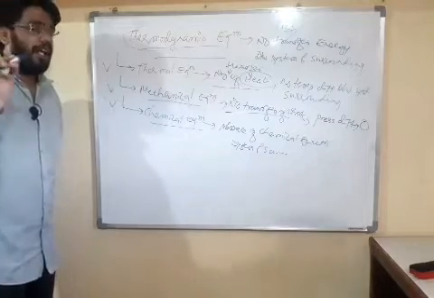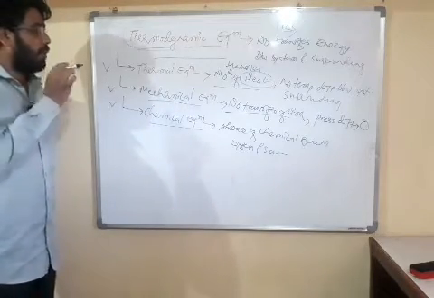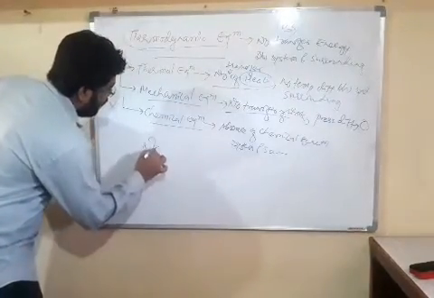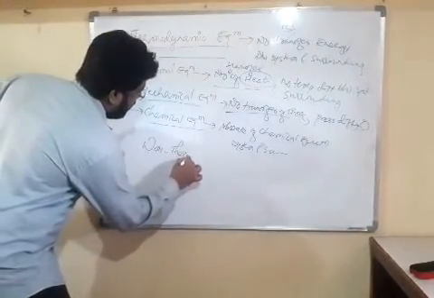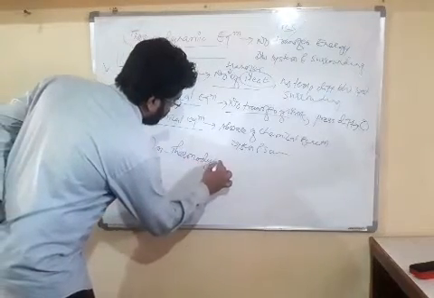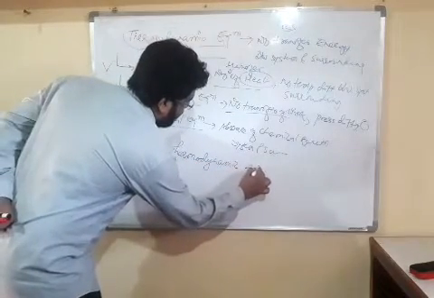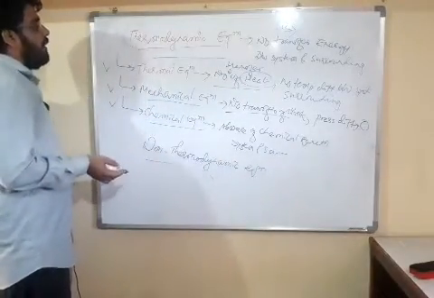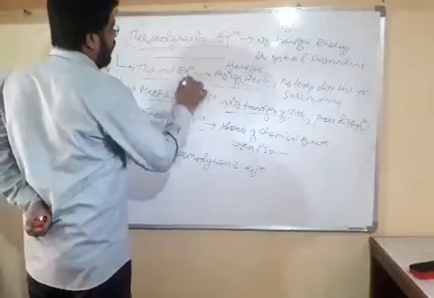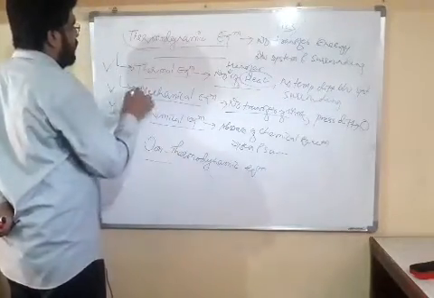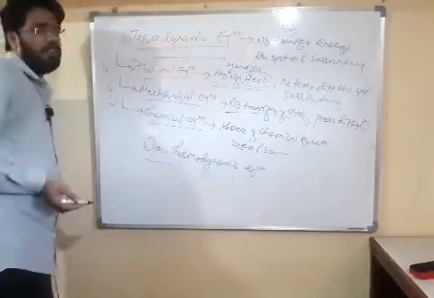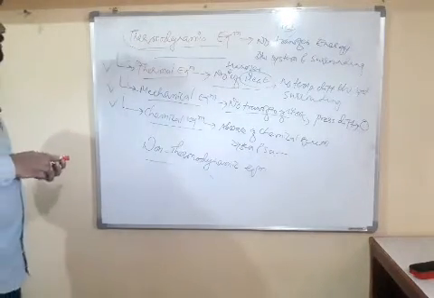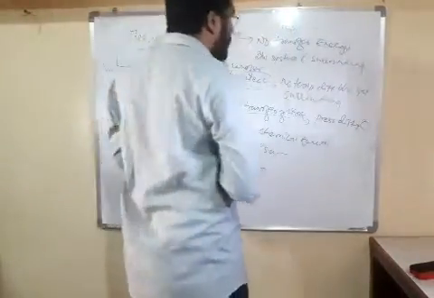Dear friends, if any of these does not exist, then our system is said to be in non-thermodynamic equilibrium. In non-thermodynamic equilibrium, it may be that thermal equilibrium does not exist, or both of these do not exist, or any of these does not exist. So that is non-thermodynamic equilibrium. So friends, this is all about thermodynamic equilibrium.